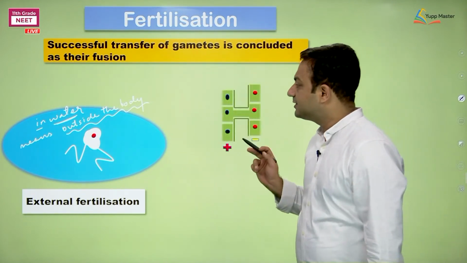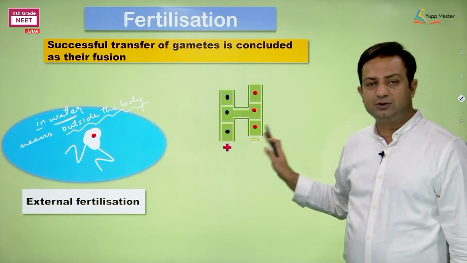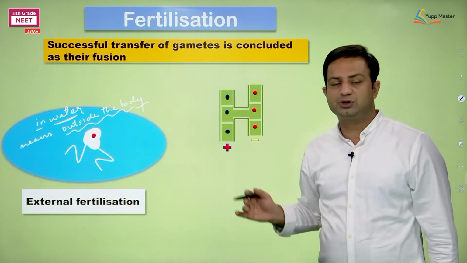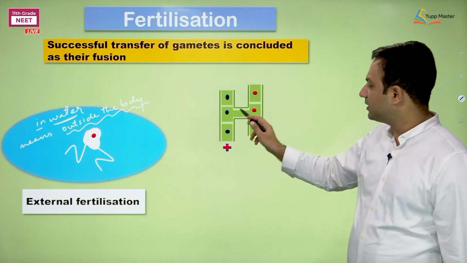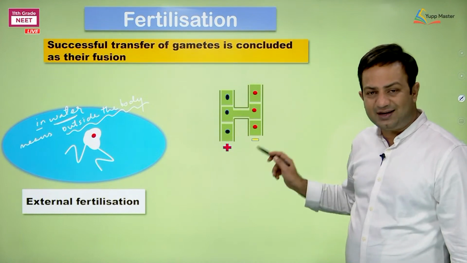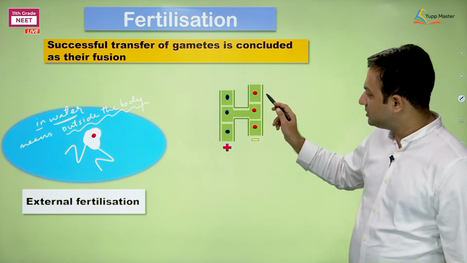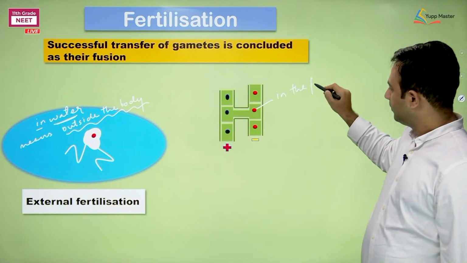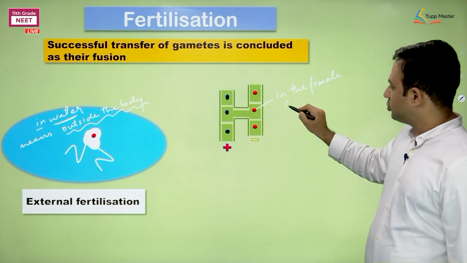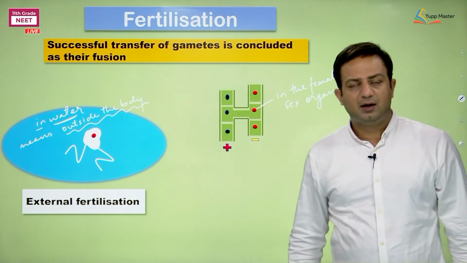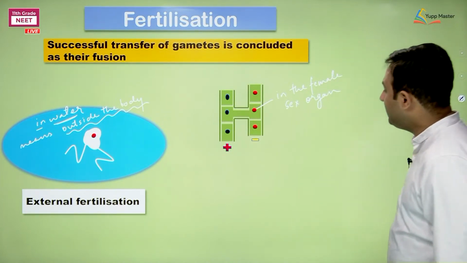Next, the second type is the conjugation tube, which we studied in the previous slide, telling how the gametic content gets transferred towards the recipient. In that case, the fusion is taking place in the female sex organ.